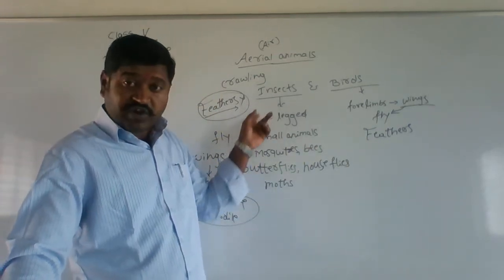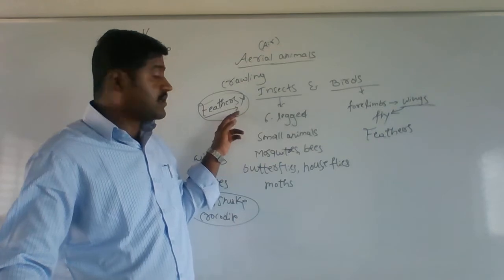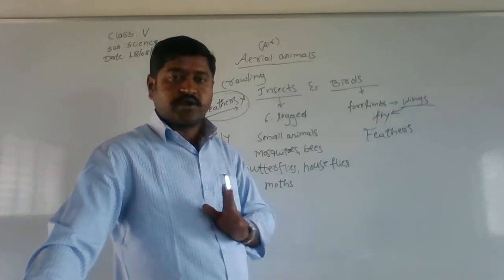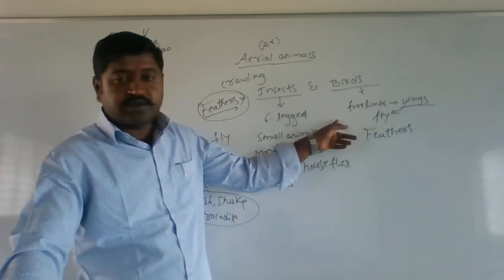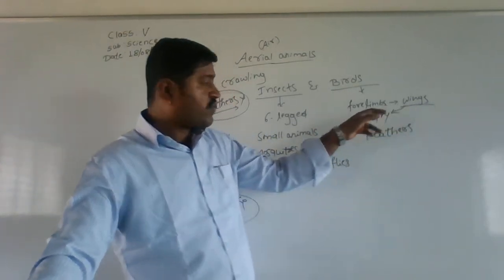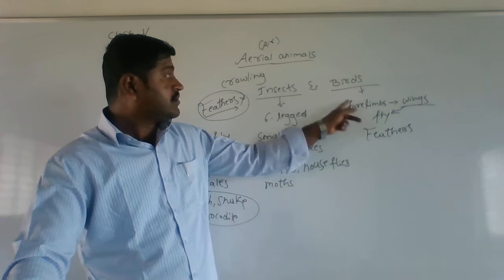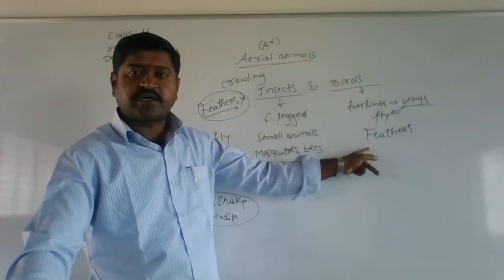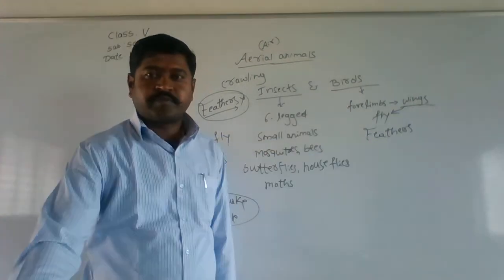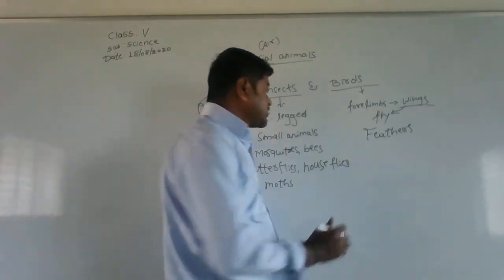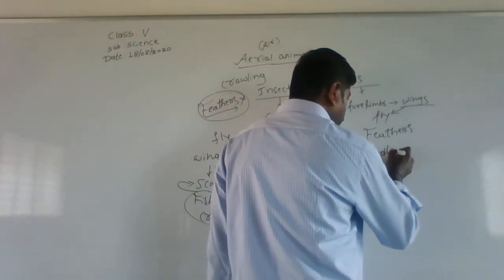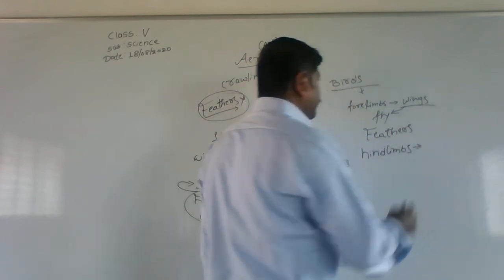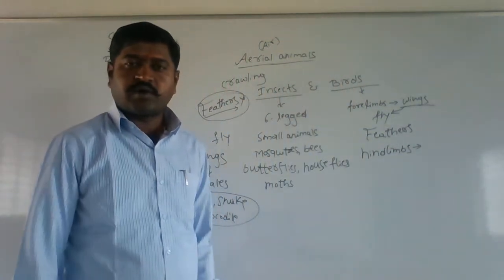Whereas insects also fly, but they do not have feathers on their body. So these birds have four limbs, which are used as wings to fly, and they have feathers on their body. Then what about its hind limbs? What is the use of the hind limbs of birds?